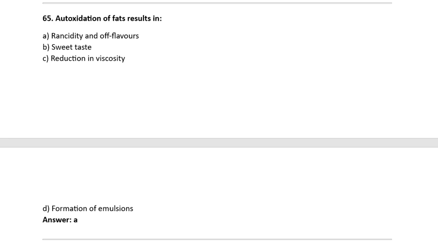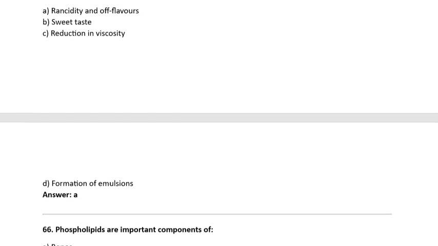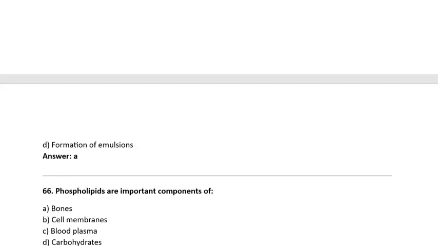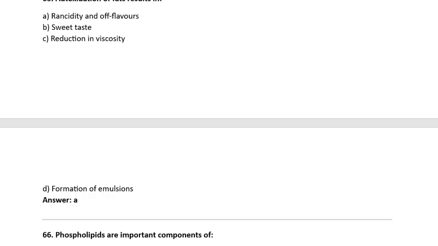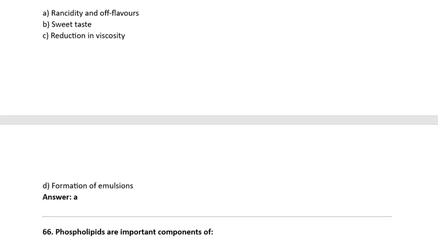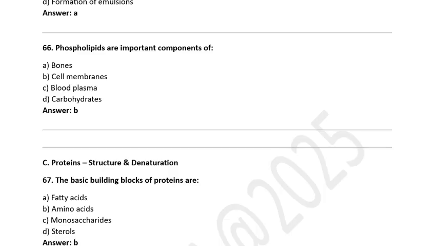Autooxidation of fats results in: A. Rancidity of flavors, B. Sweet taste, C. Reduction in viscosity, D. Formation of emulsions. Correct option is A, rancidity of flavors. Phospholipids are important compounds of: A. Bones, B. Cell membranes, C. Blood plasma, D. Carbohydrates. Correct option is B.